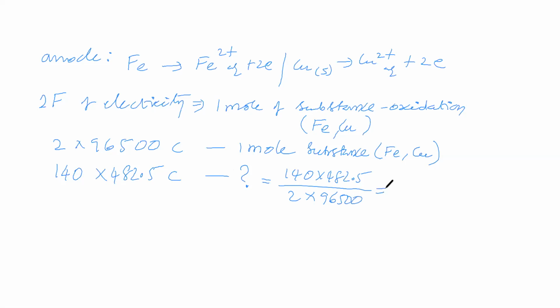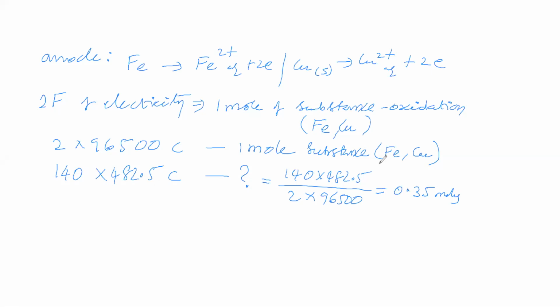On simplification, we get 0.35 moles. So as per the question, this much quantity of current is passed, and due to this, 0.35 moles of substance is undergoing oxidation at the anode.